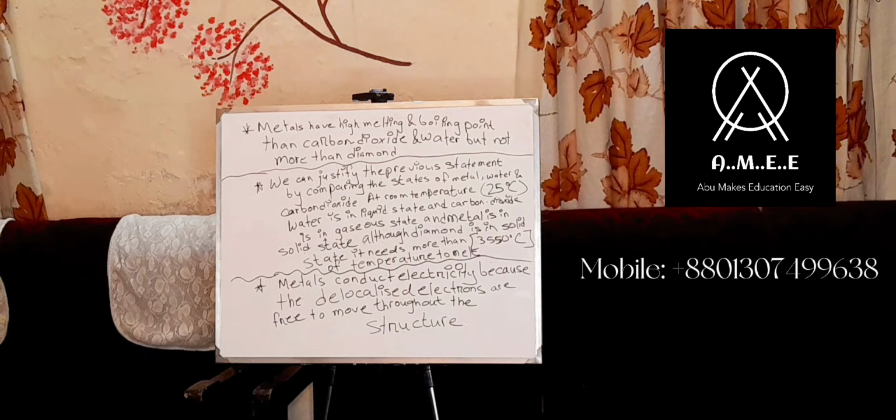They conduct electricity because of the delocalized electrons. Metals conduct electricity because the delocalized electrons are free to move throughout the structure. Metals are hard and have high melting point because they have strong electrostatic force between positive ions, which are the nuclear protons, and the sea of delocalized electrons. So to overcome this strong force of attraction, a large amount of energy is needed.